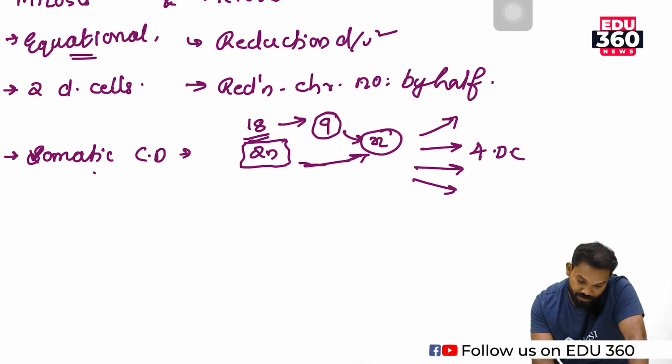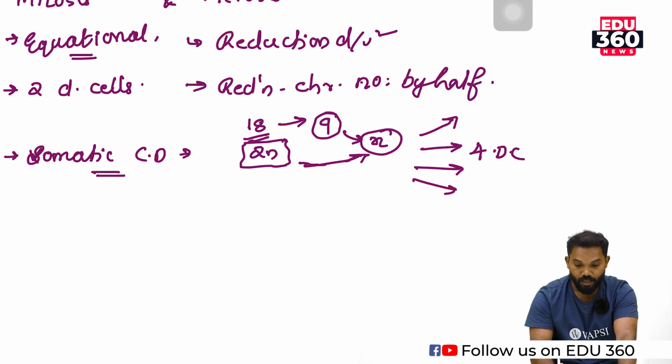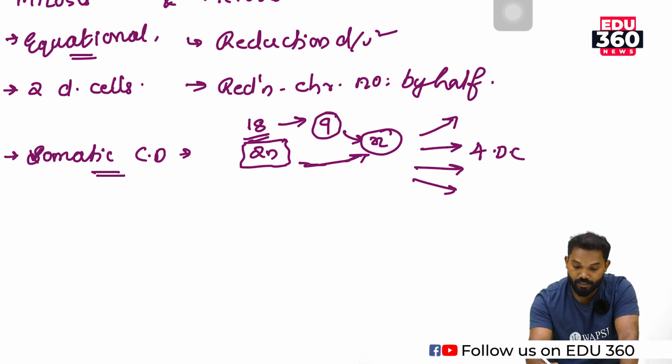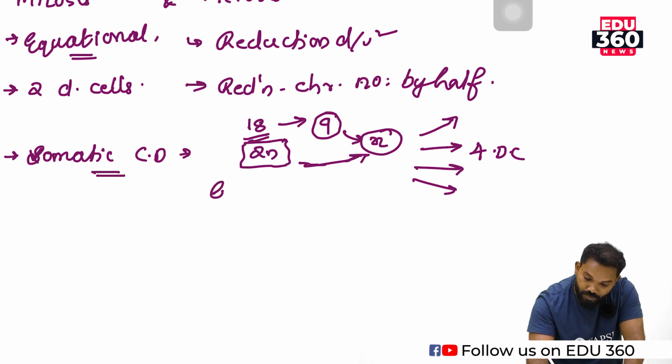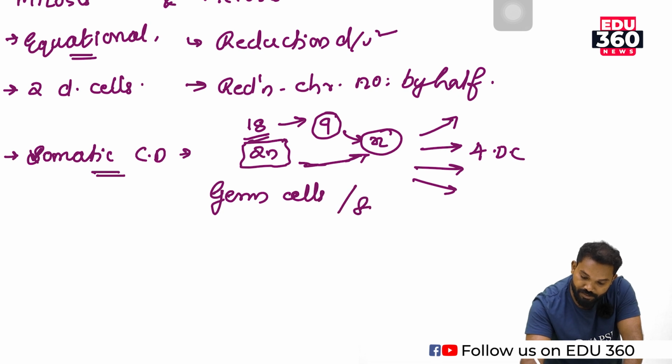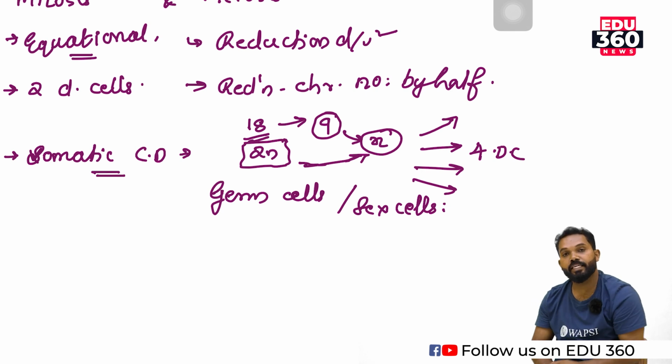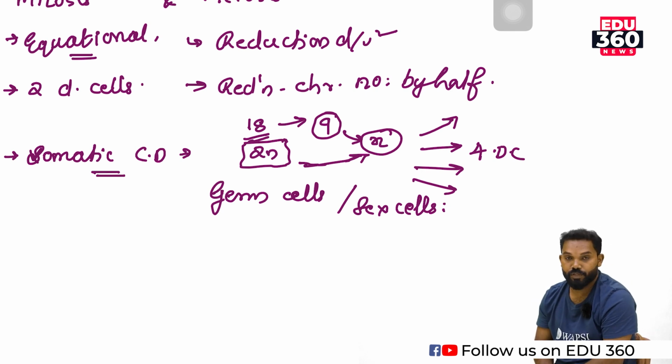So this one is somatic cell division, and meiotic division takes place only in germ cells or sex cells, which means the formation of gametes through meiosis.